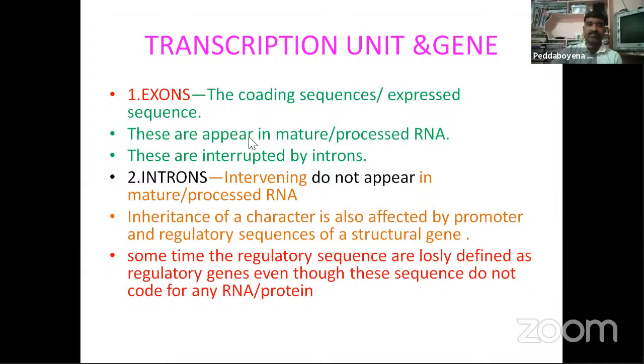Next one, introns: intervening sequences, these do not appear in the mature processed RNA. So the difference you are observing: exons mean expressed, introns mean do not appear. These two terms are very important. And here cistron means what?